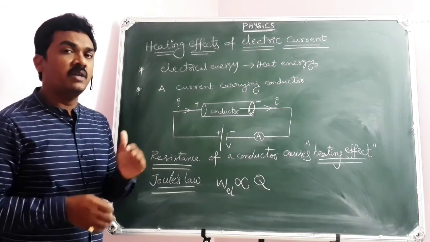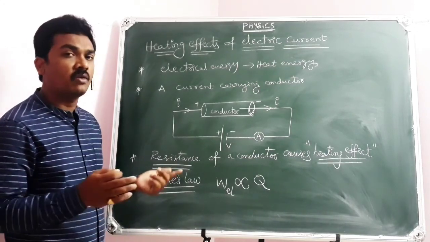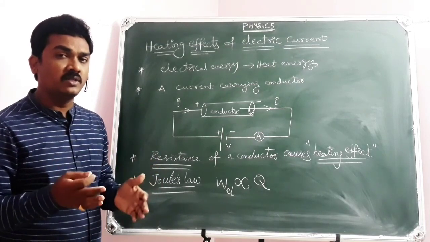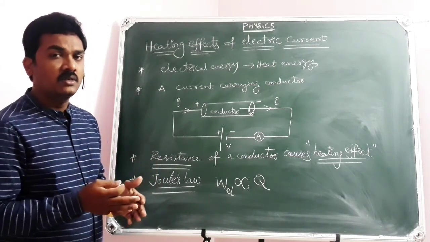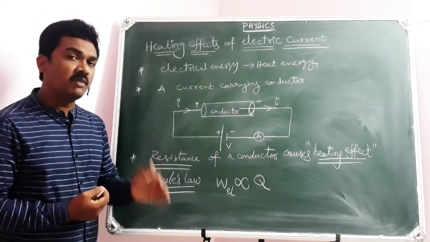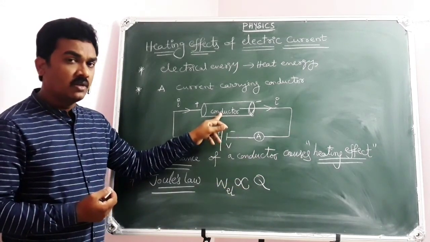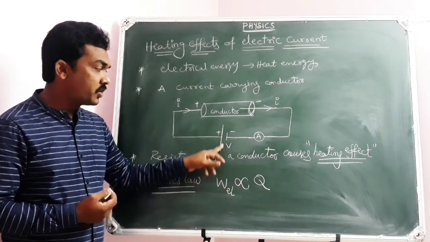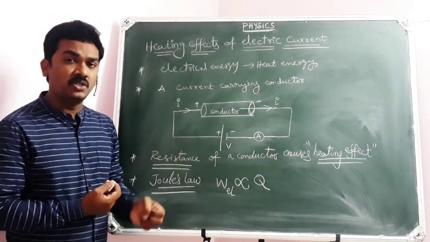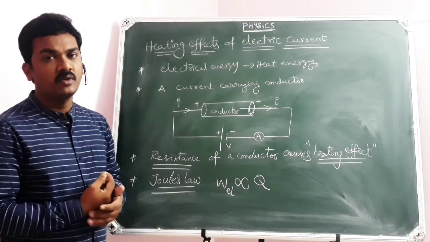A part of electrical energy is converted into heat energy due to the property of a conductor known as resistance. This is all because of collision of electrons among themselves or with the lattice of the atoms. Whatever amount of heat energy is produced in a current carrying conductor depends on the amount of electrical work done by the battery.